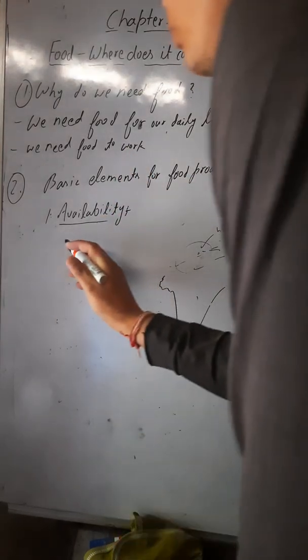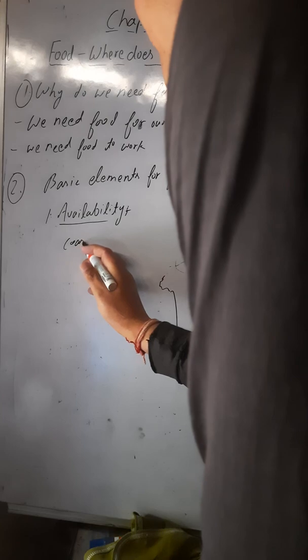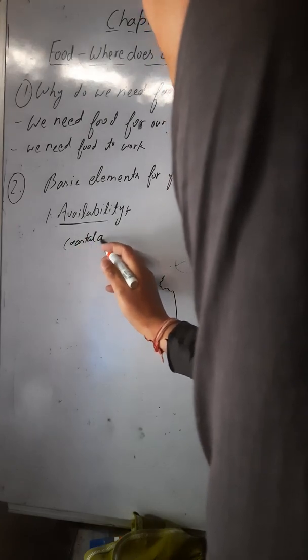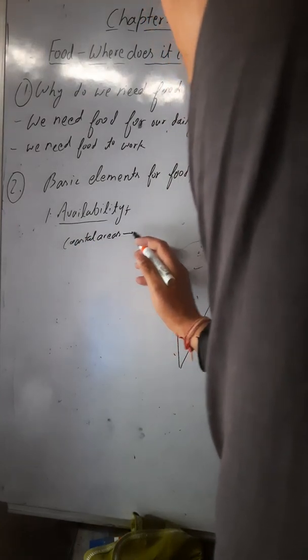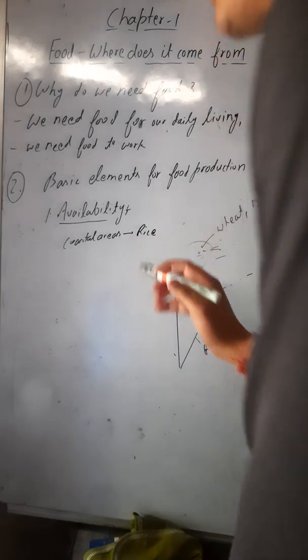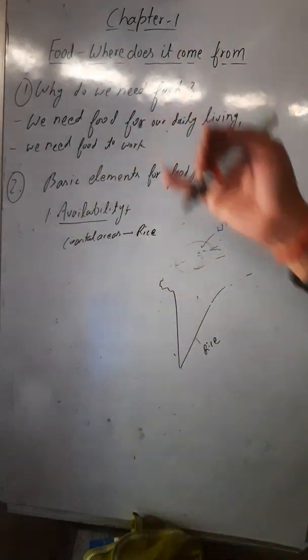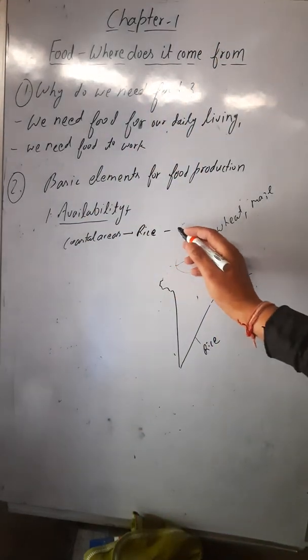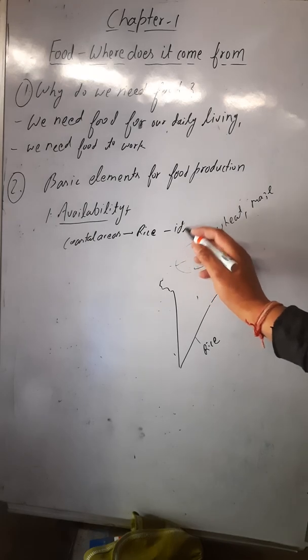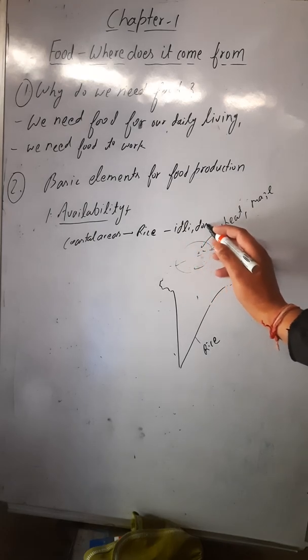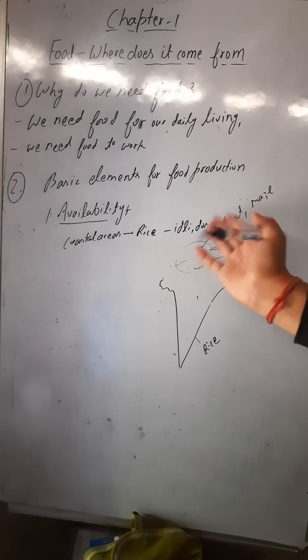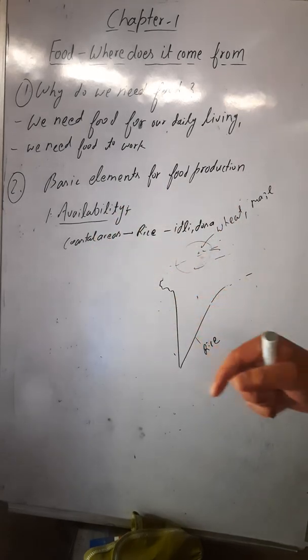So in the coastal areas, what is easily available there? Rice is easily available there. So what will be the staple food there? The staple food will be idli, dosa. So these will be the staple food in this coastal region.